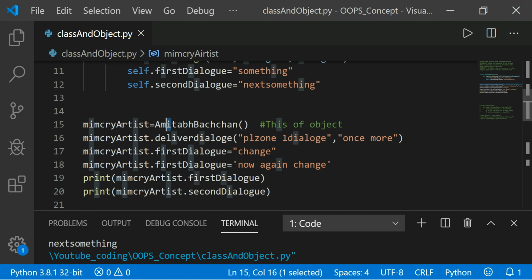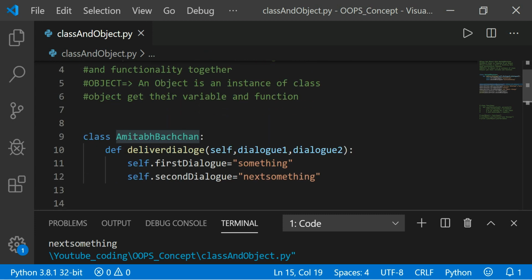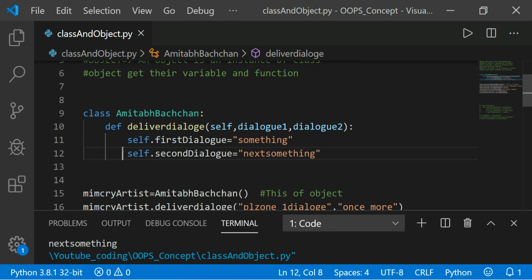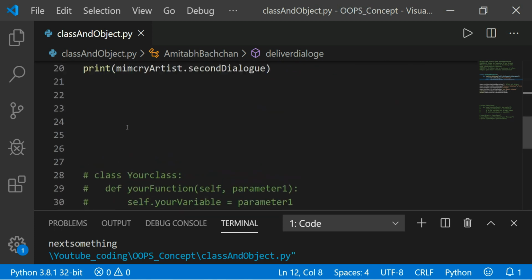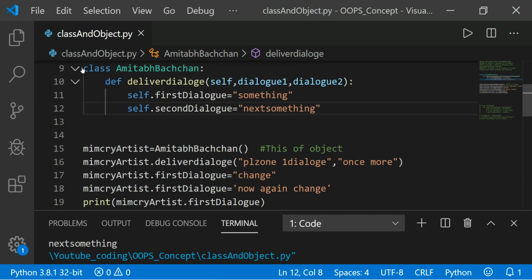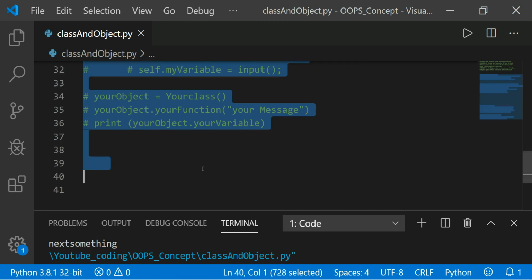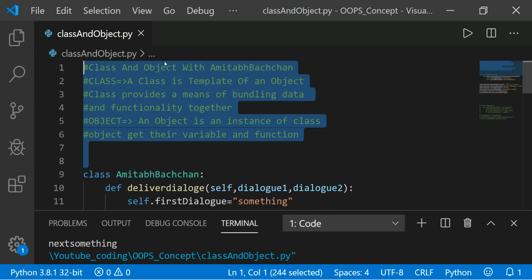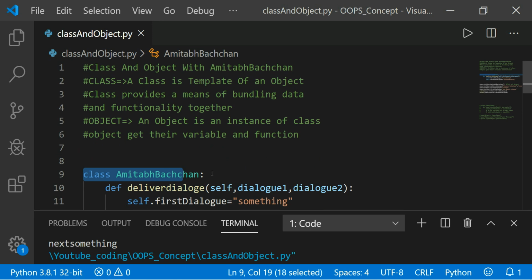So this mimicry artist is an instance of Amitabh Bachchan, and this class Amitabh Bachchan holds a lot of data and functionality. So now it's clear. So I am printing that here, and how to use that. From here I am using the example of why, right? You can comment.